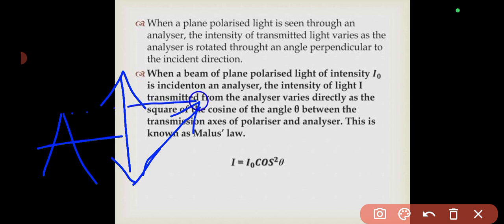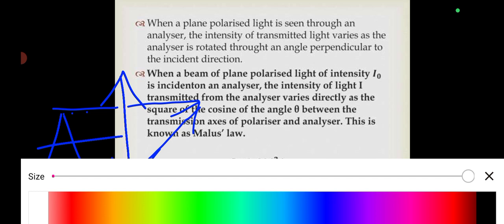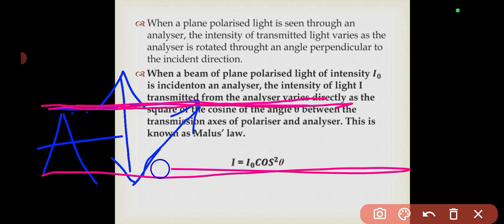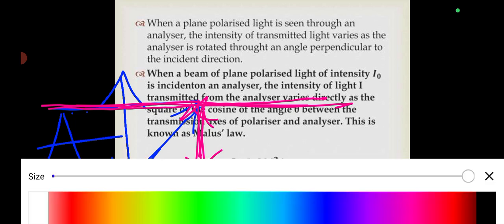So we are going to see that if the light was as tall as this before, the amplitude that was as tall as this, let me just use that word so that you understand, trying to use simplistic terms here, so that amplitude that was as tall as this will now become as short as this. Does that make sense? This is the new amplitude of the wave of the plane polarized light that is coming out. So let's call that new amplitude A. The former amplitude, let's call it A sub naught.